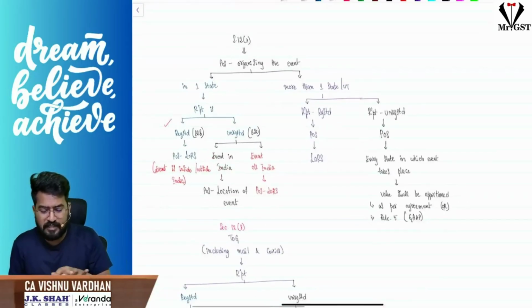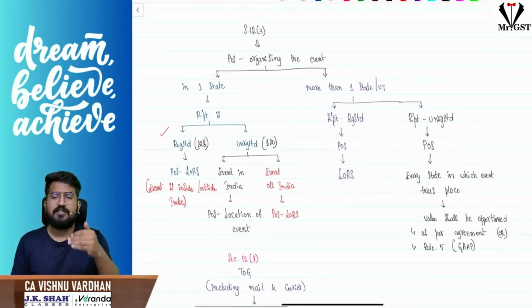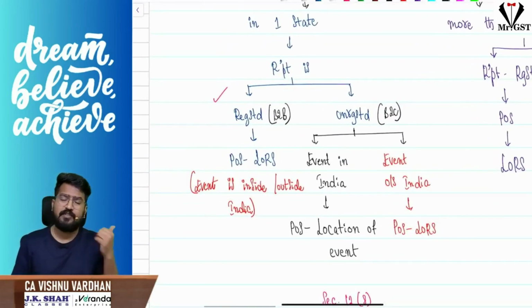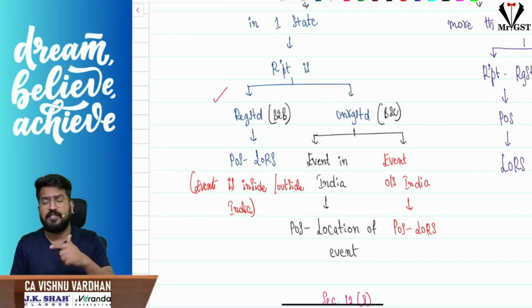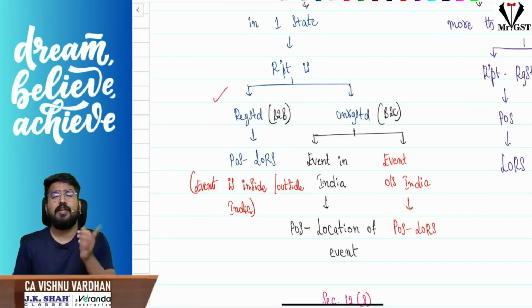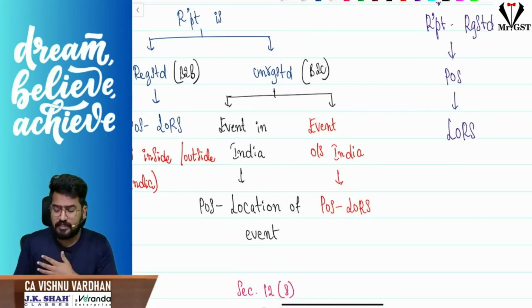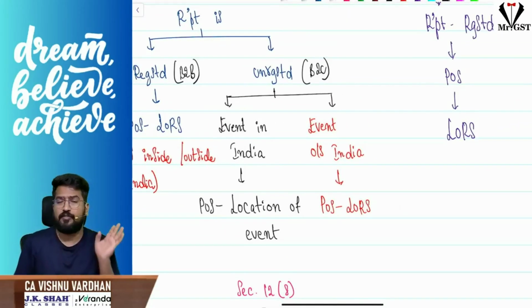So I will summarize again. Section 12 subsection 7: this is regarding place of supply for organizing an event. If the event is organized in only one state and the recipient is registered, then the location of such recipient will be the place of supply. If the recipient is unregistered, then the location where the event is held. If the event is happening outside India and the recipient is unregistered, in such cases the location of the recipient itself will be taken as the place of supply.